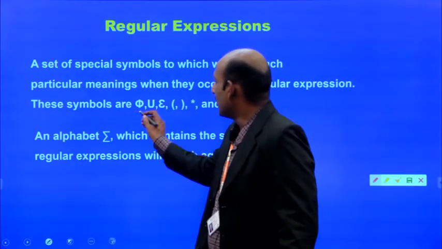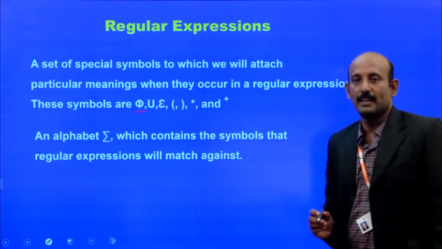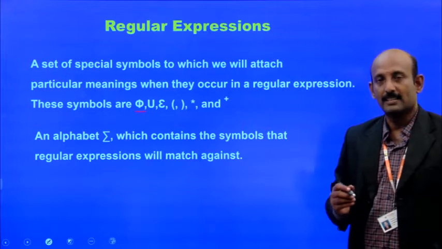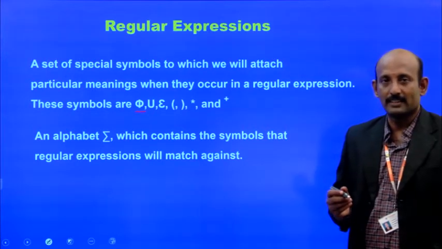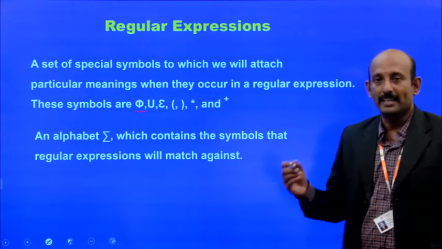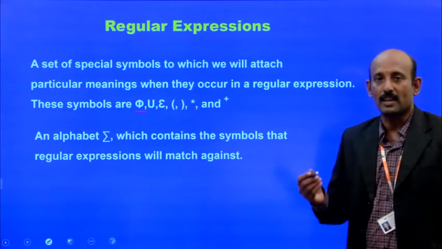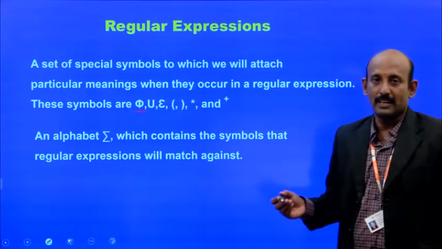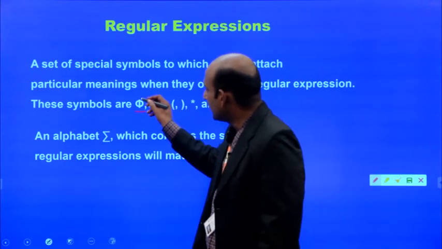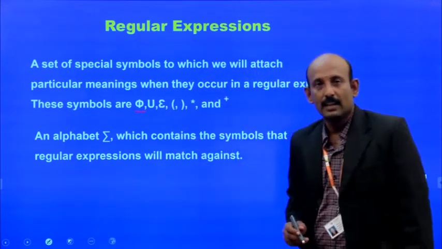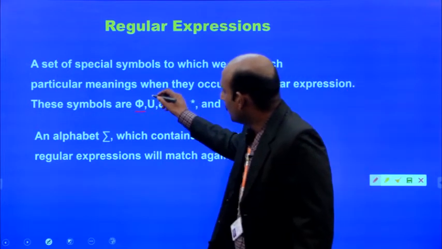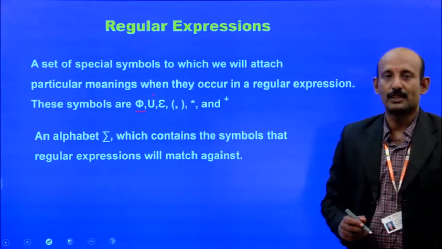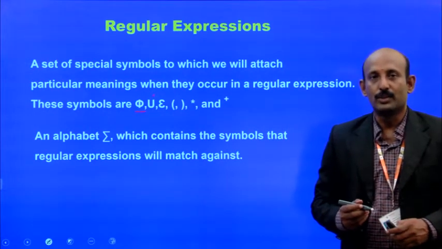The first symbol is phi, which is used for denoting empty. In case the string is an empty string, or there are no transitions from one state to another state, we can represent it with epsilon. The second one is union, which is used to combine two languages.